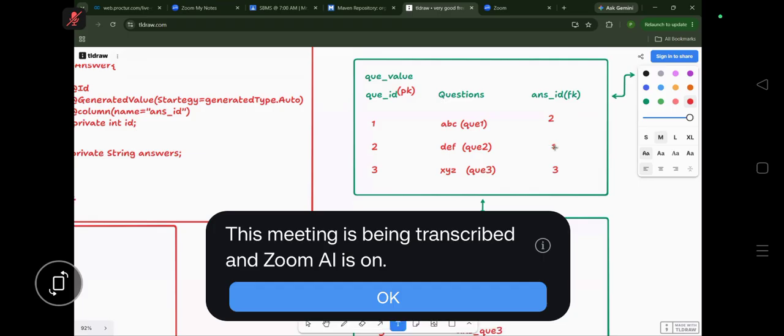Sir, how will I mismatch? This will be created by Hibernate, right? When I write 1 to 1, this is created by Hibernate. Okay. Now suppose you had mismatched some terms while setting the answers.